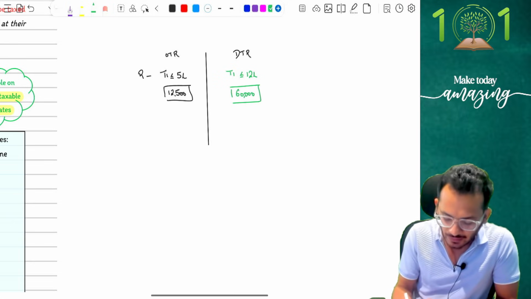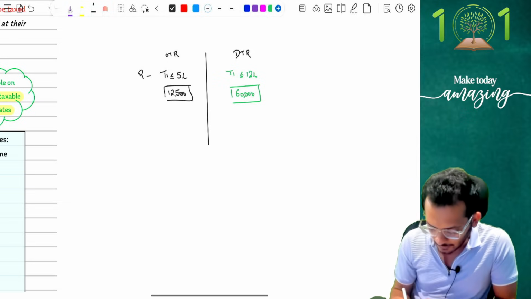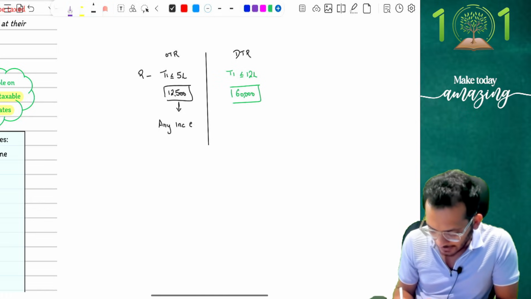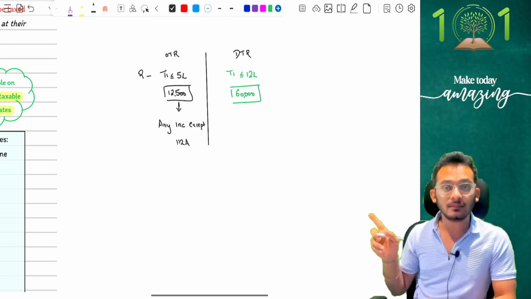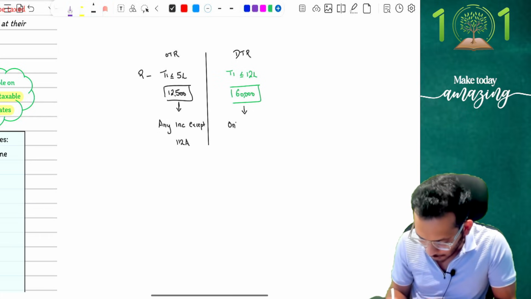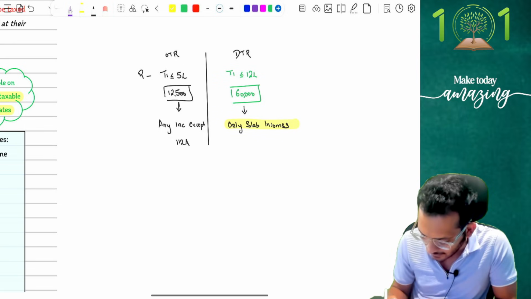Till here it is fine. But the problem came in the default conditions. The conditions now say this 12,500 rupees you could have claimed on any income except for 112A. Whereas the new tax regime says you can claim this on only slab incomes, which means any special income will not be liable for the default tax regime rebate. You can only claim it on slab incomes. Very, very important for you to keep this in mind.